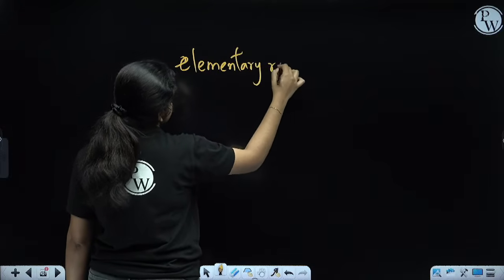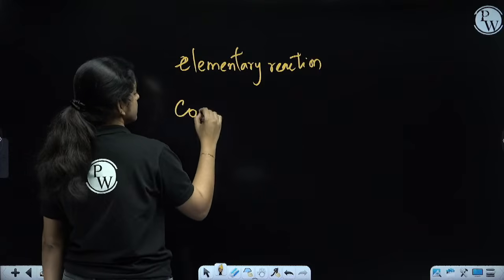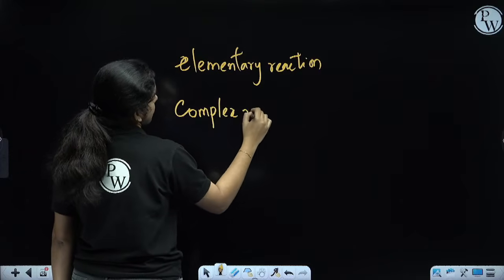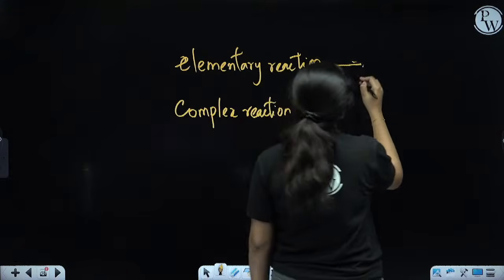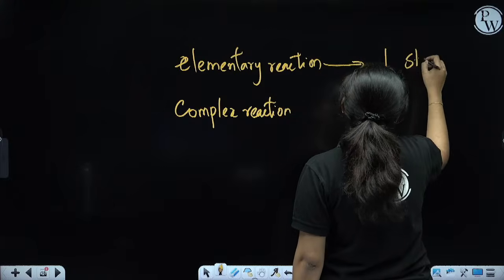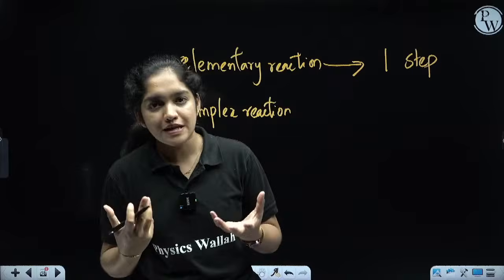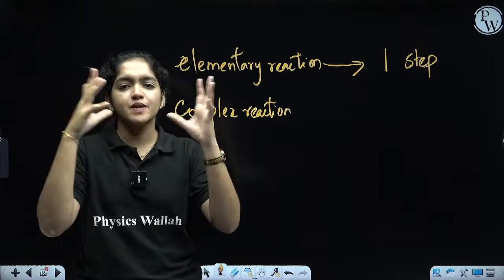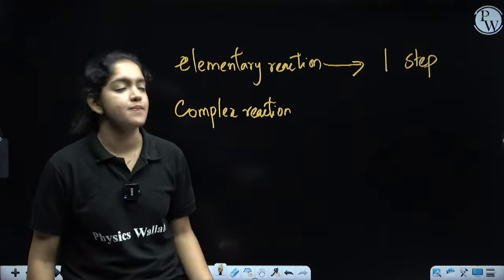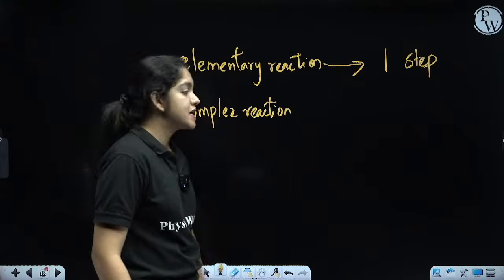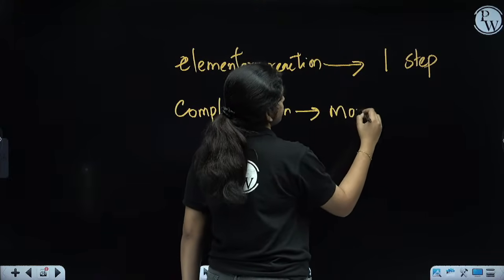Elementary reaction and complex reaction. Elementary reaction means taking place only in one step. Complex means what? It is very, very complex, right? Complex molecule means what? It's a very big molecule. Like that, complex reaction means taking place in more than one step, like 2 steps, 3 steps, 4 steps, taking place in many steps.